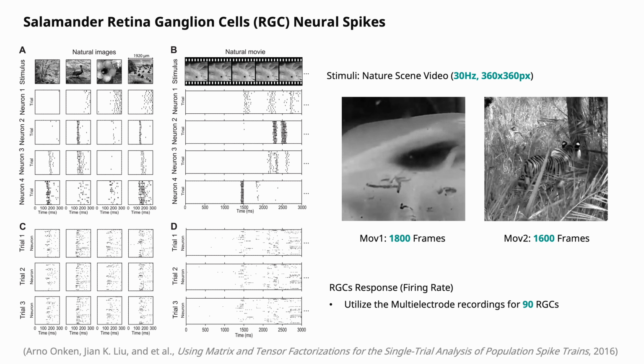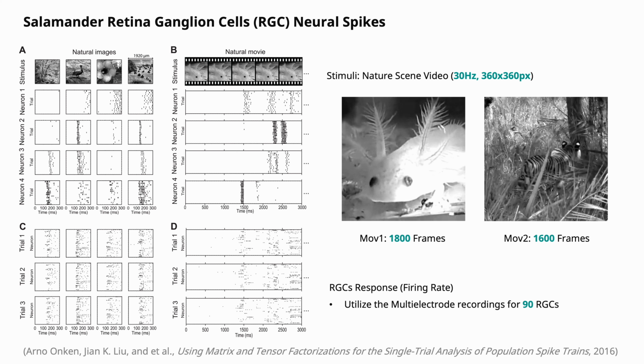This work focuses on studying the retina encoding mechanism by recording RGC spikes in response to visual stimuli. These two videos show different levels of scene complexity in both spatial and temporal domains, which presents a challenge for the building and testing of encoding models. About the neural responses, a total of 90 well-responding RGCs were used for training and testing. To align frame rates, neuronal spikes were grouped into spike counts at intervals of 33 milliseconds, resulting in a dataset with 30 Hz response for each trial, in line with the sampling rate of 30 Hz used by video stimuli.